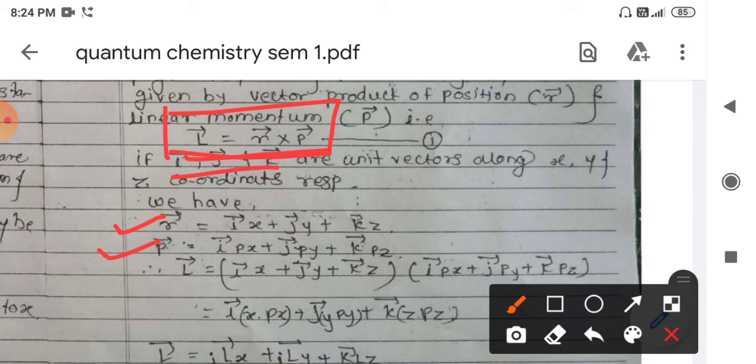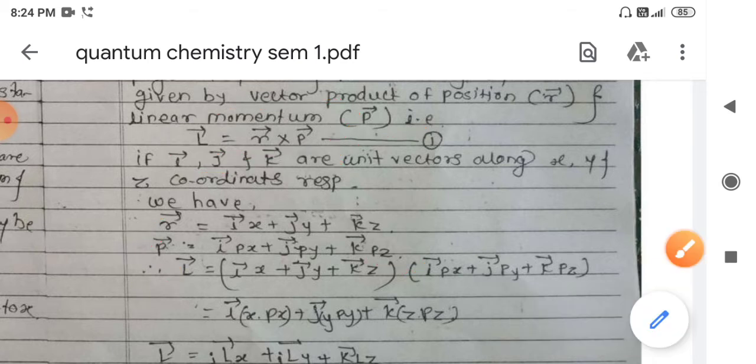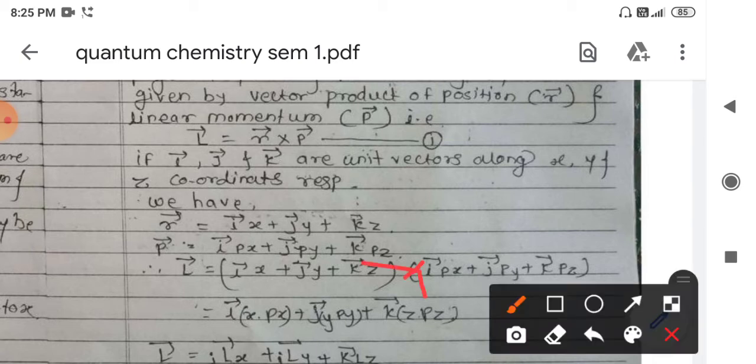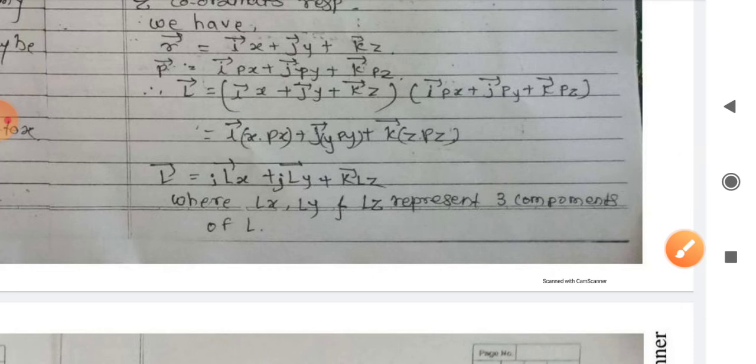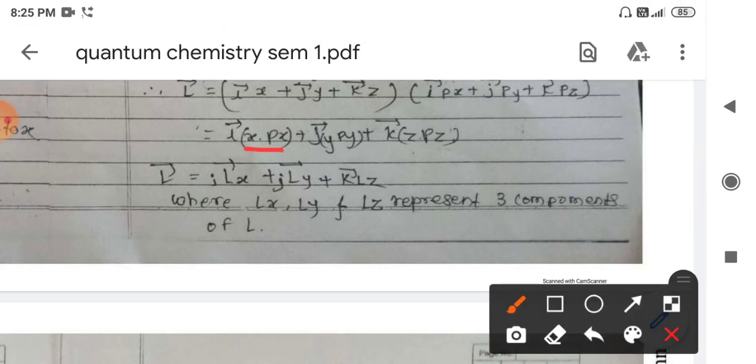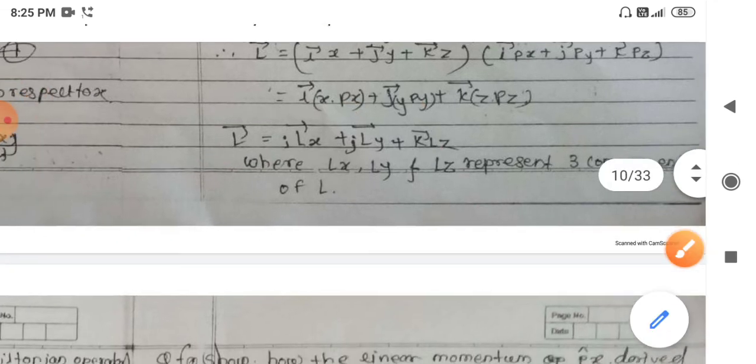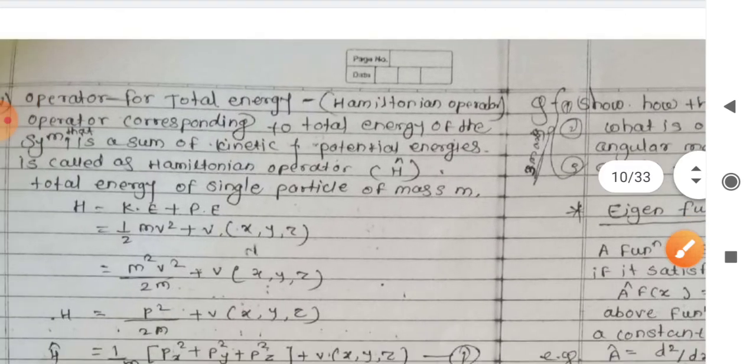So angular momentum is the cross product of position and linear momentum. Taking that cross product, we obtain the values as shown, where the constants Lx, Ly and Lz represent the three components of angular momentum along the x, y and z axis.